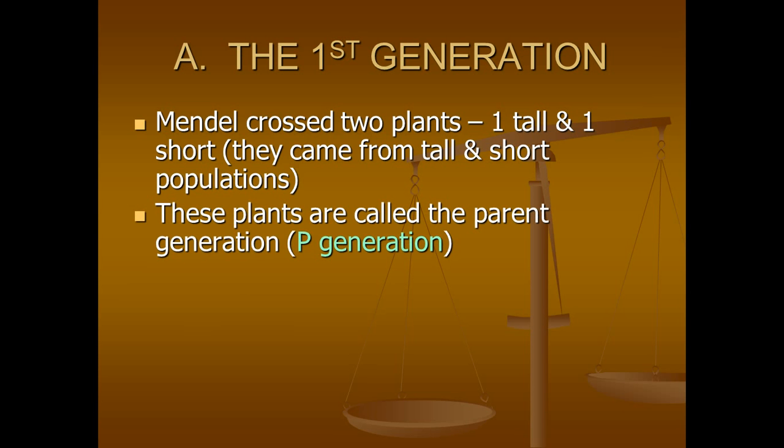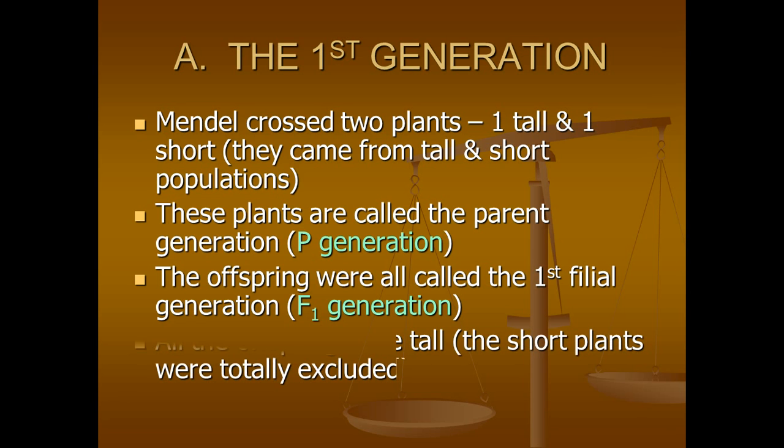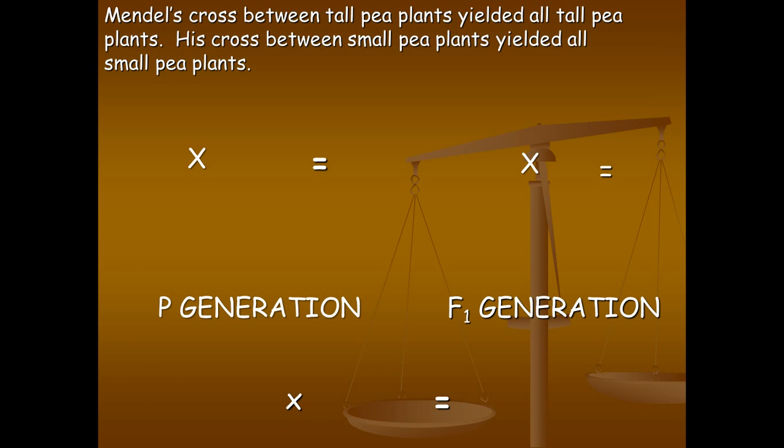These plants are called the parent generation, or what we'll call the P generation. The offspring are all called the first filial generation, or the F1 generation. So think of these as the kids. In this cross, with 1 tall and 1 short, all the offspring were tall. The short plants were totally excluded. So this is what it looked like.